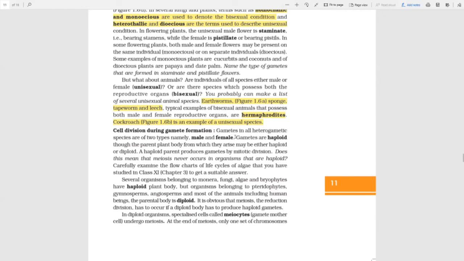So gametes are haploid, but the parent plant body from which they arise may be either haploid or diploid. A haploid parent produces gametes by mitotic division. Haploid doesn't undergo meiosis. You would ask why, and that is why you have to look at those cycles.